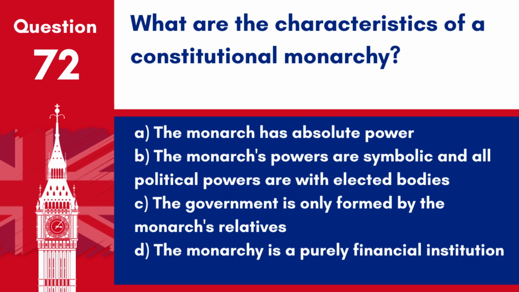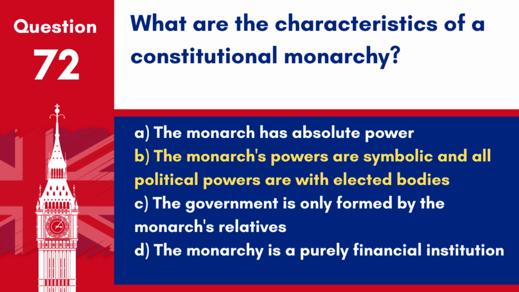A. The monarch has absolute power. B. The monarch's powers are symbolic and all political powers are with elected bodies. C. That the government is only formed by the monarch's relatives. D. The monarchy is a purely financial institution.